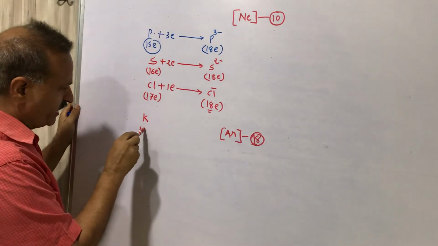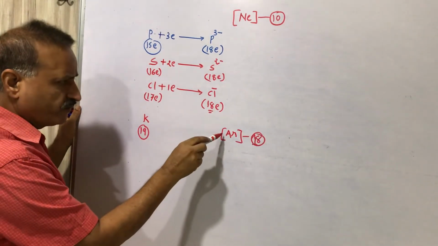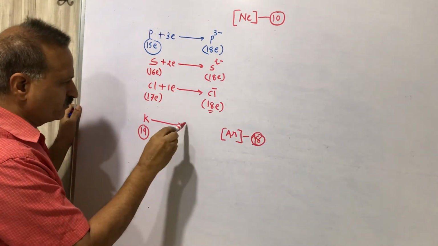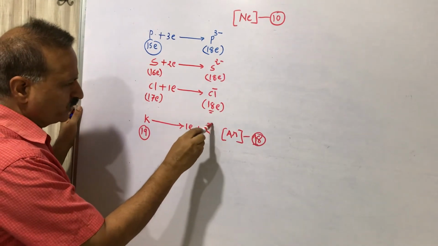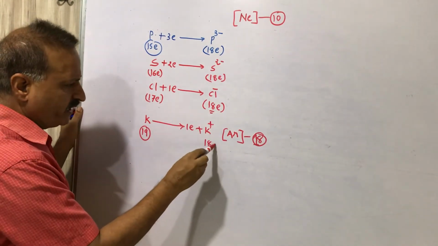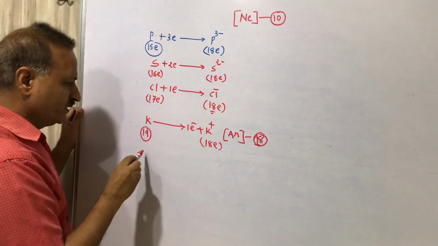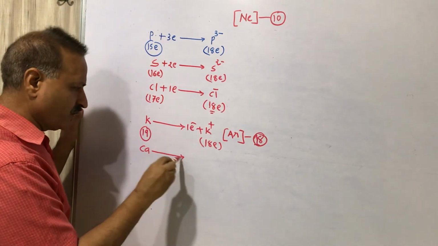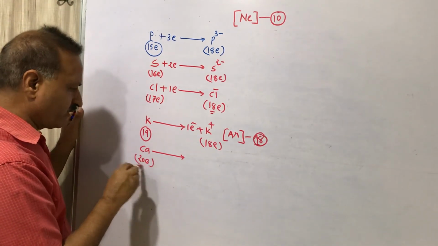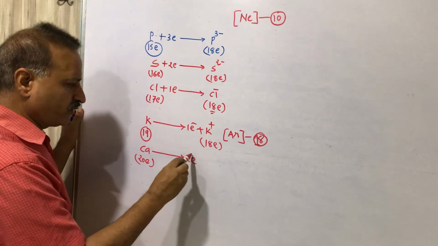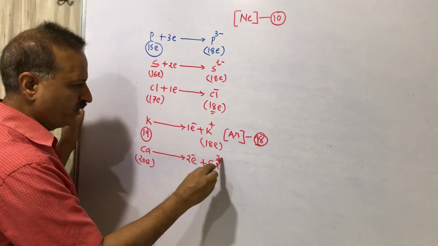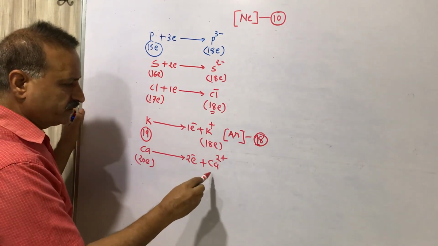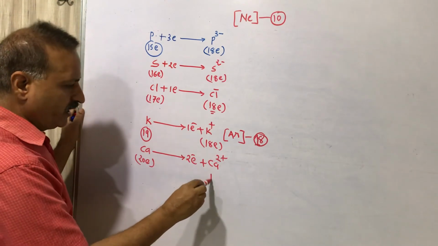Now the turn comes to potassium. Potassium has 19 electrons. It is very easy to convert into argon because it has to lose only 1 electron. So potassium will lose 1 electron and convert into potassium plus. This potassium plus has 18 electrons. Calcium is also very easy to convert into argon. Calcium has 20 electrons, so calcium will lose 2 electrons and become calcium 2 plus. Neutral calcium has 20 electrons; calcium 2 plus has 18 electrons.